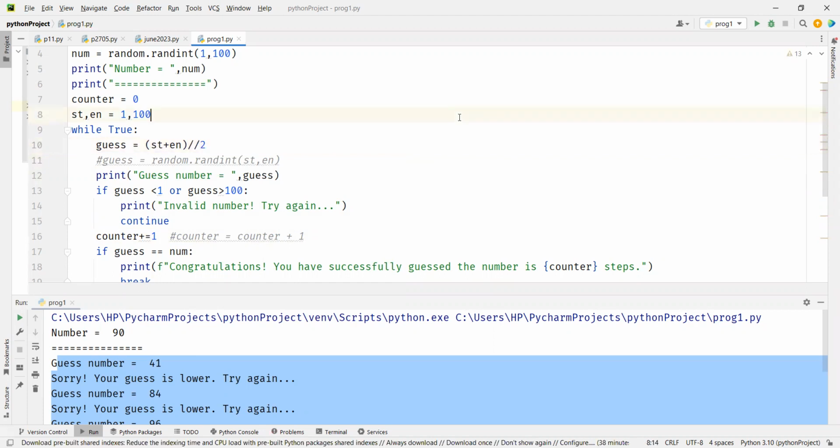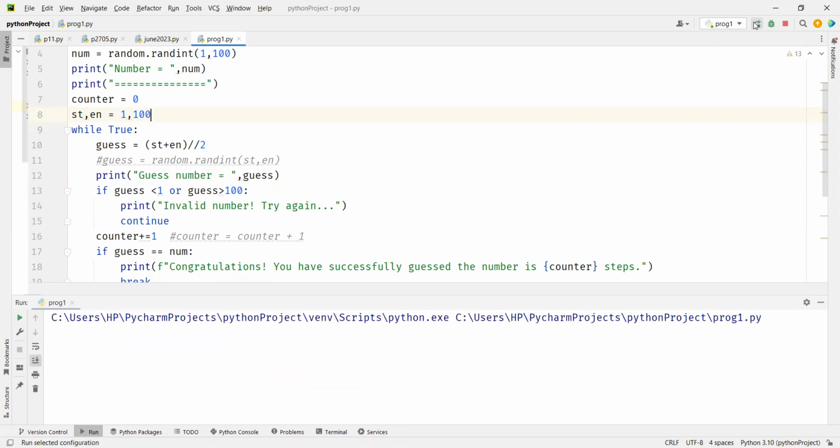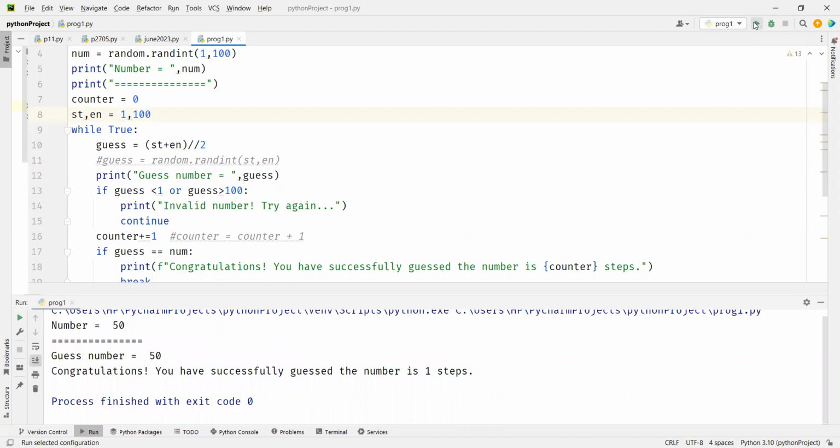We need an integer value. That's why I said double integer. We don't want to deal with decimal values. Now let's run this and see. 5 steps. 5 steps. 6 steps. 1 step.